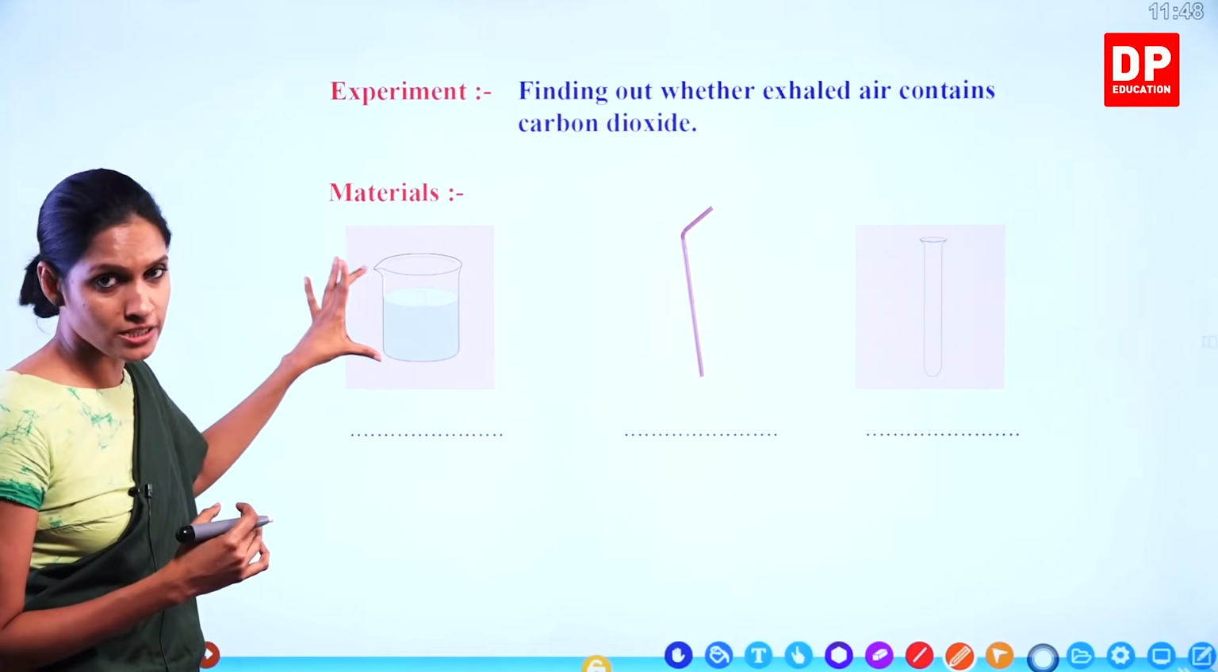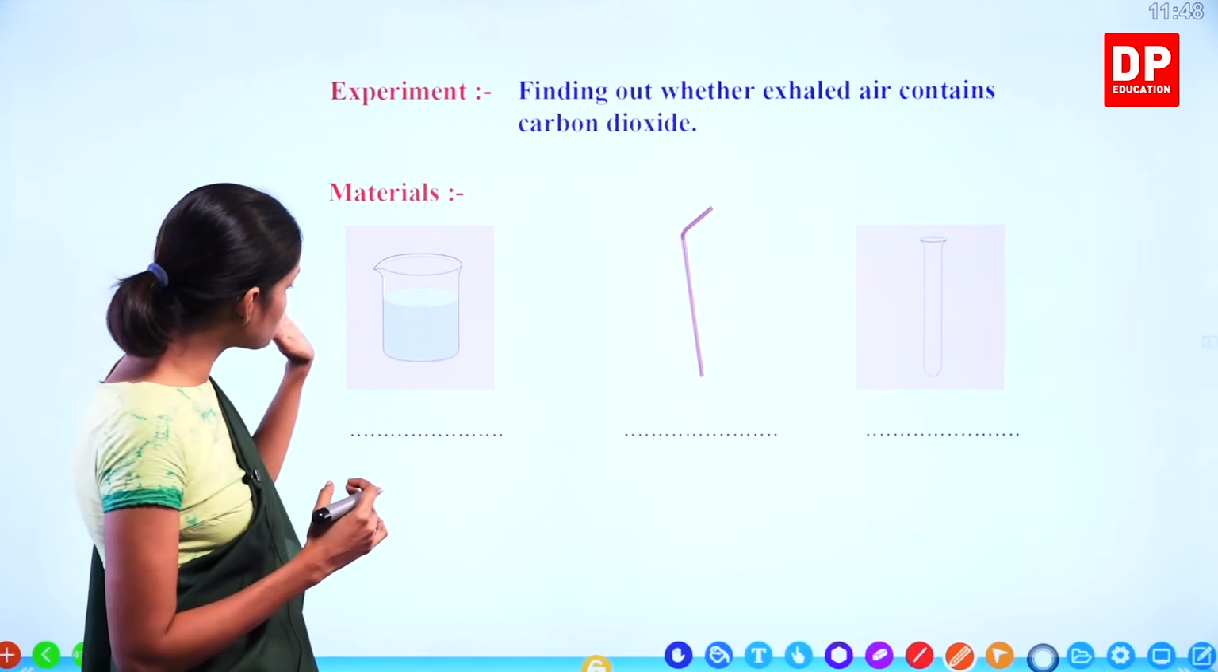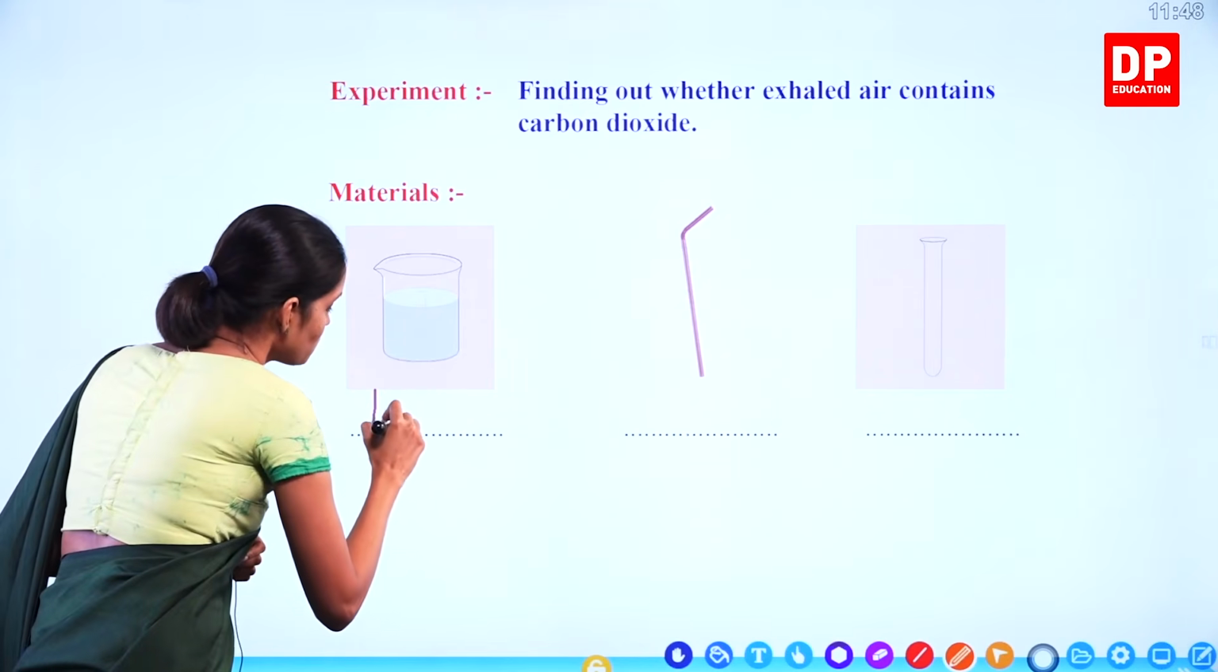This vessel is known as a beaker. Can you see a liquid present here? We have to use a special liquid, okay? That is known as lime water.